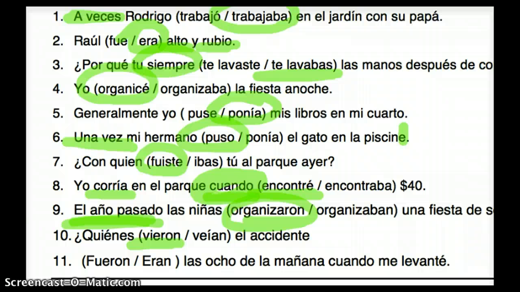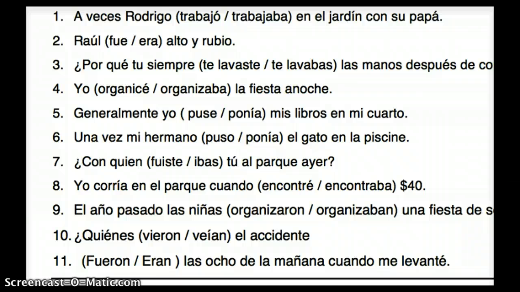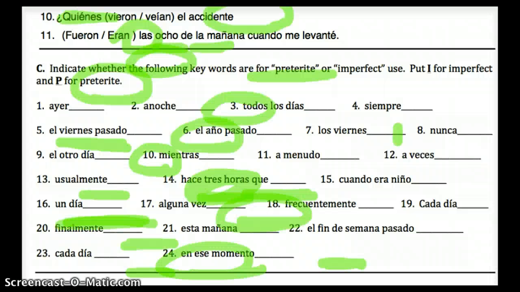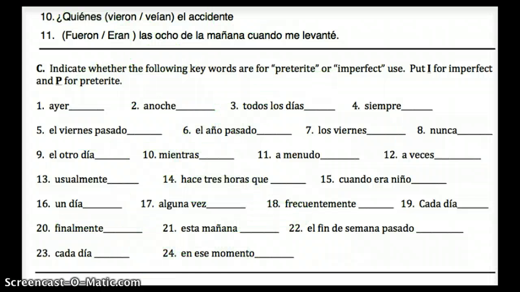Not because of the word cuando, although it works here too. It's because we're talking about what? Time. 8 a.m., that's time. Automatically, it's imperfect. All right, let's move on. All right, so now let's go through these and decide whether we're going to be talking about the preterite or the imperfect. So I've got my purple highlighter now. All right, actually, let's do the writing utensil. Okay.